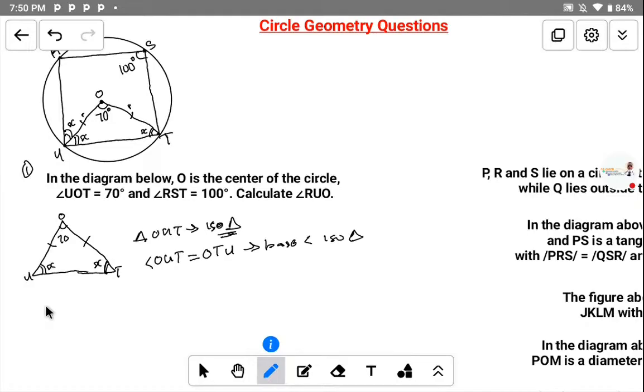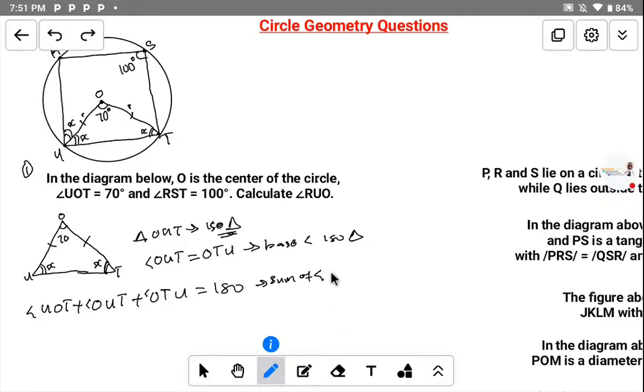That means angle UOT plus angle OUT plus angle OTU is equal to 180 degrees. Why? Because the sum of the angles in a triangle, just write it. This is not a symbol of angle.